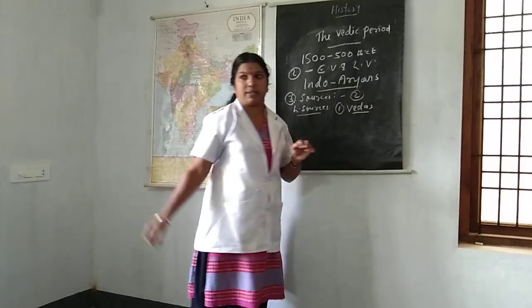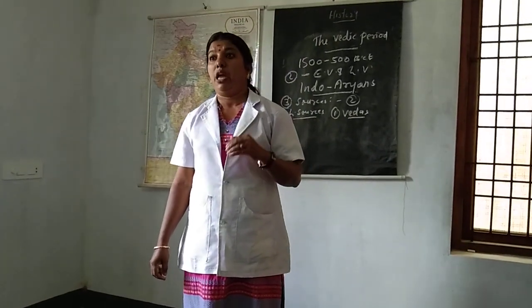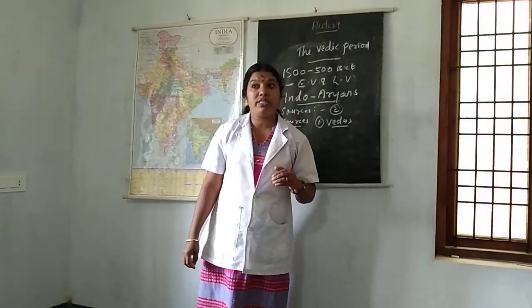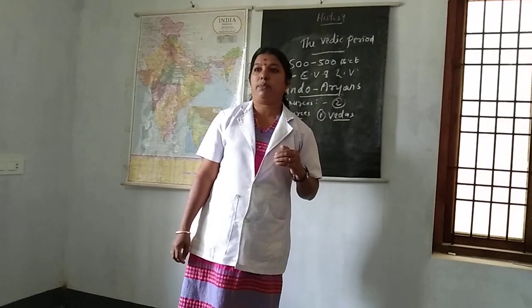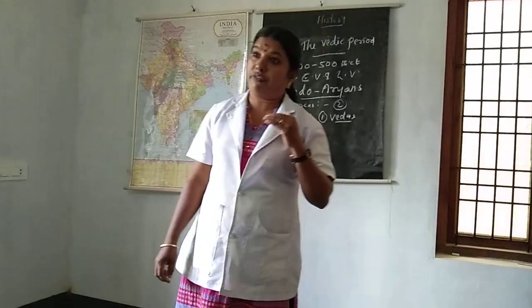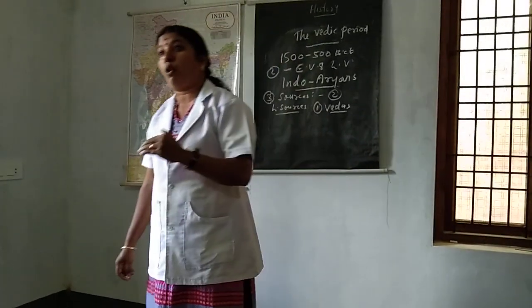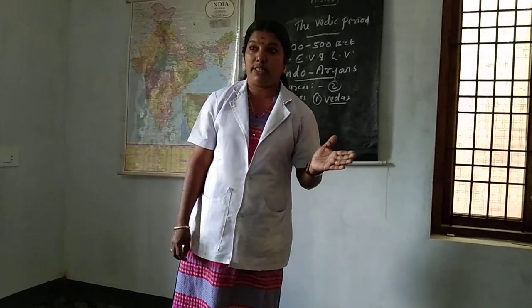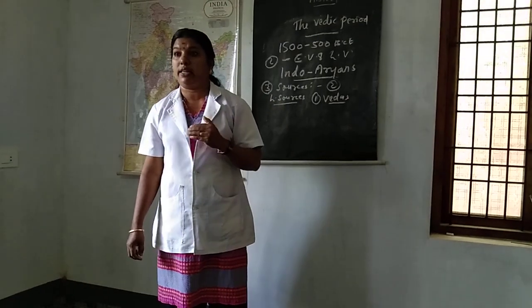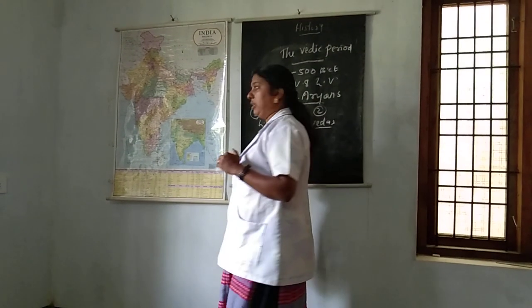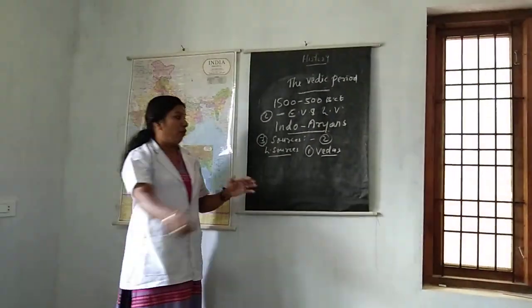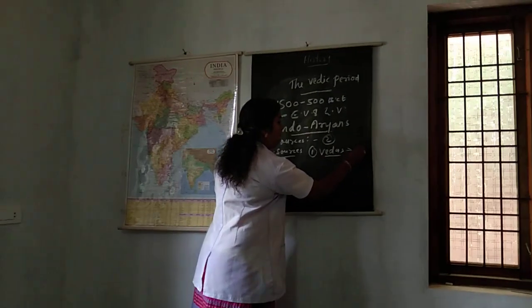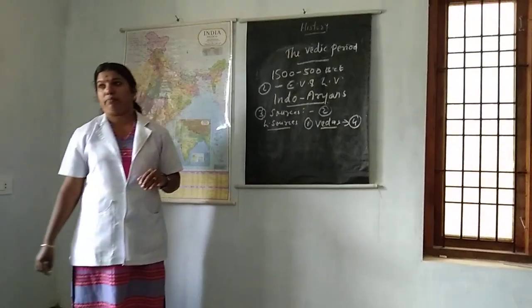Vedas are the collection of religious hymns meant to propitiate the gods and goddesses. Once more I will explain. Vedas are the collection of religious hymns meant to propitiate, means praise, the gods and goddesses. There are mainly 4 Vedas. What are they? Rig Veda, Yajur Veda, Samaveda and Atharva Veda.